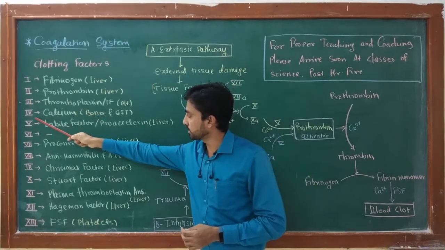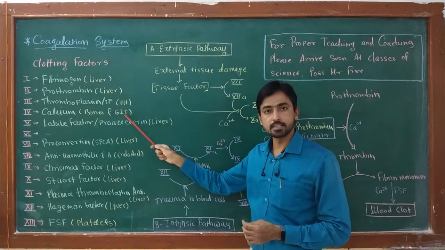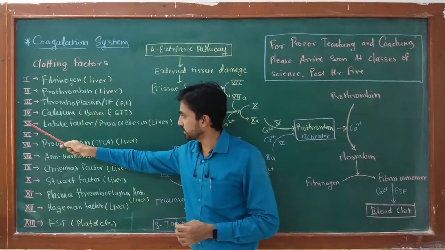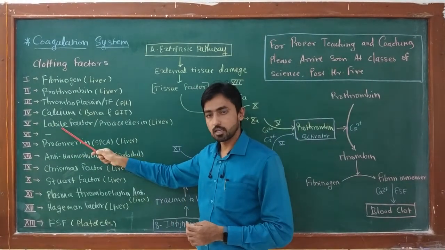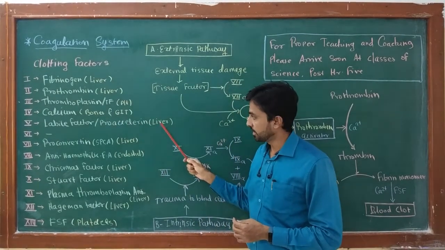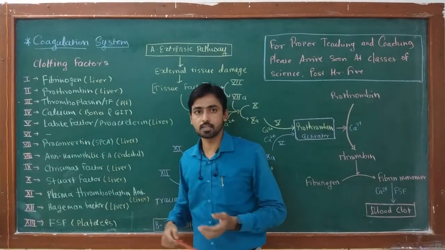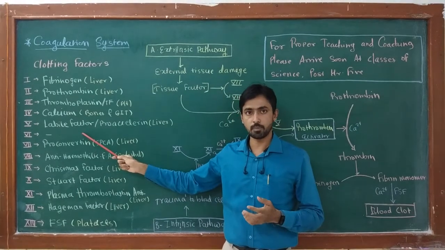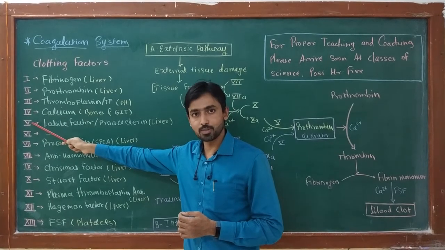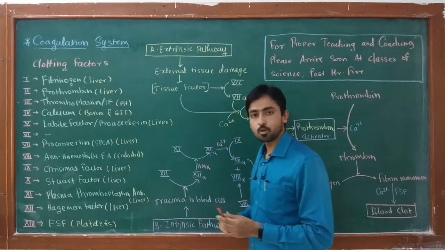The fourth clotting factor is calcium, which is produced from bones and GIT, that is gastrointestinal tract or digestive tract. Then factor number 5 is labile factor, also called as proaccelerin, which is produced by liver. Here you can see that factor number 6 is absent because initially it was thought that it is a different, individual factor, but nowadays it is clear that active form of factor 5 is nothing but the factor 6. So now it is eliminated from the list of clotting factors.